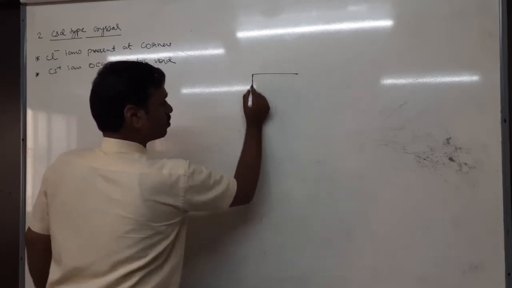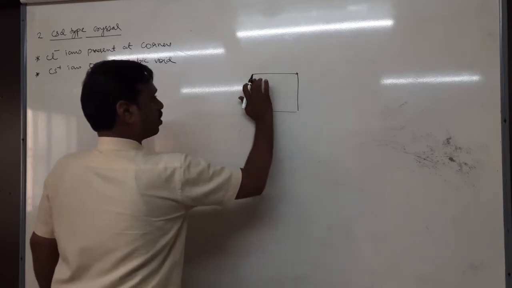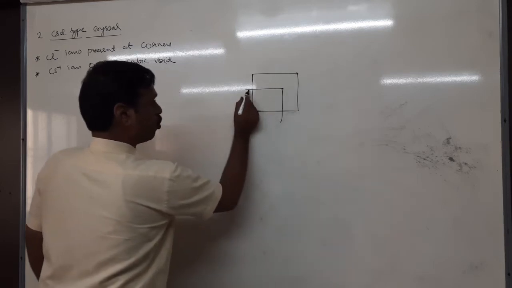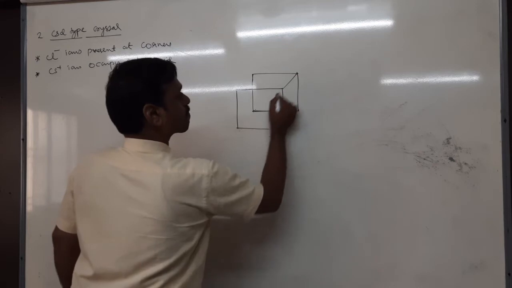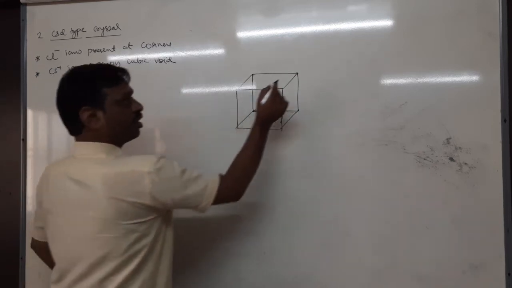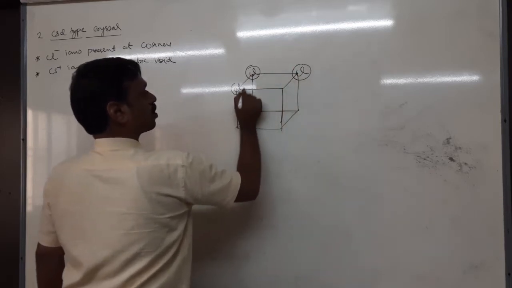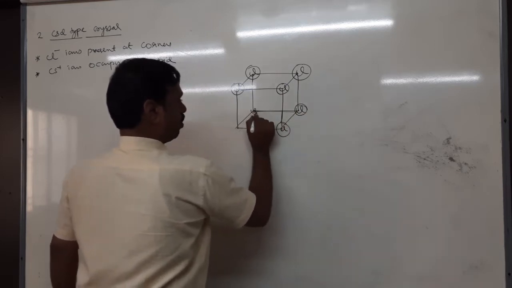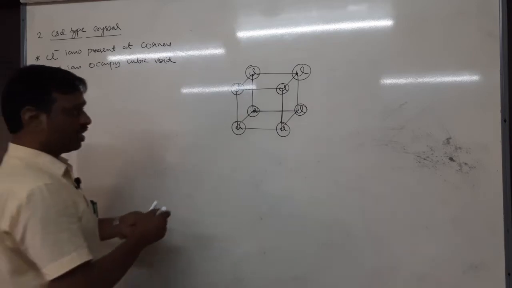In the cube, all the corners are occupied by Cl minus. So at the corners I'll write Cl minus, only corners. And where is the cesium plus ion? At the center of the unit cell, here.